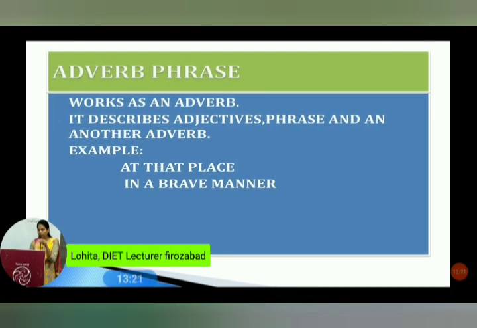Adverb phrase, the third and the last one. An adverb phrase works as an adverb. It describes an adjective phrase and another adverb. For example, at that place, if it is replaced by an adverb, it would be there. In a brave manner, if it is also replaced by an adverb, it would be bravely. If bravely is converted into an adverb phrase, it would be in a brave manner.